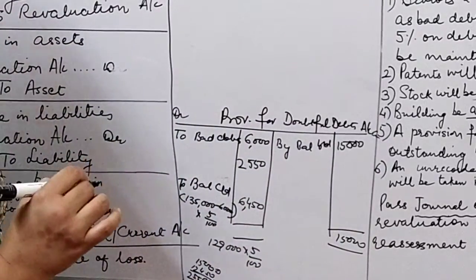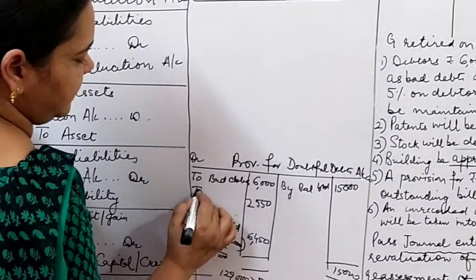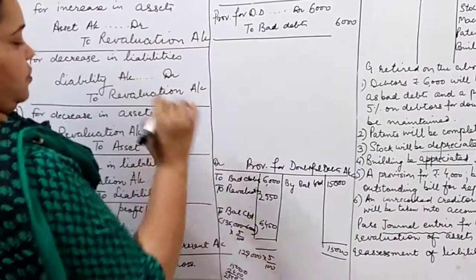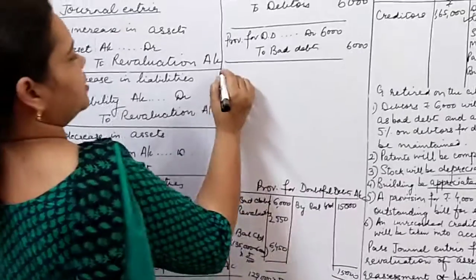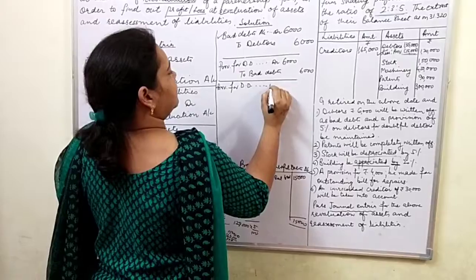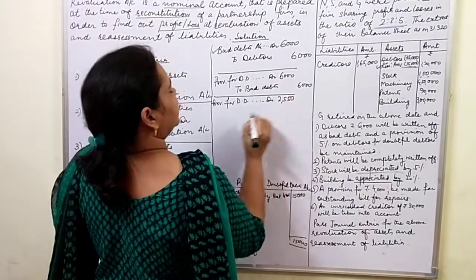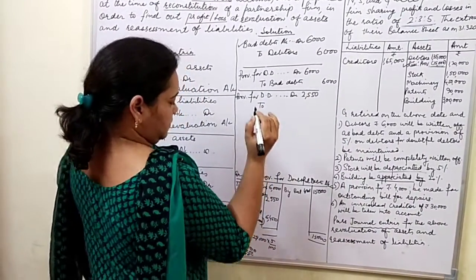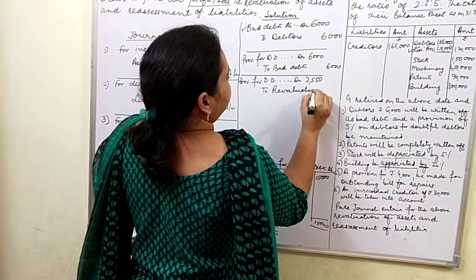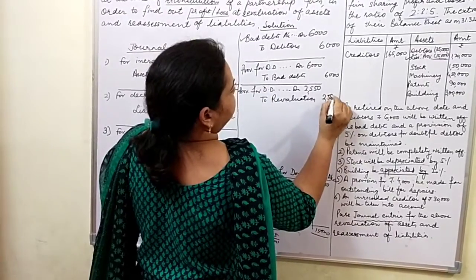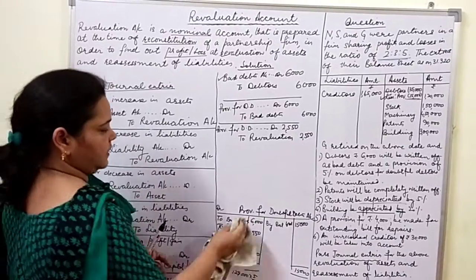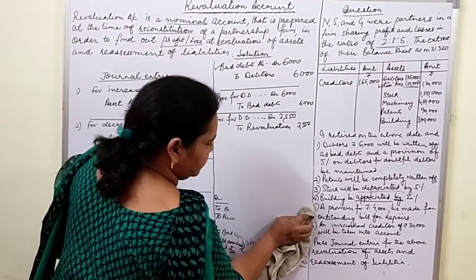Where will we send it? This will go to the revaluation account. This is the balancing figure. So our entry comes out to be provision for doubtful debts debited with 2,550 to revaluation account. So here the revaluation account is being credited with 2,550. I am rubbing this because this was a rough work.